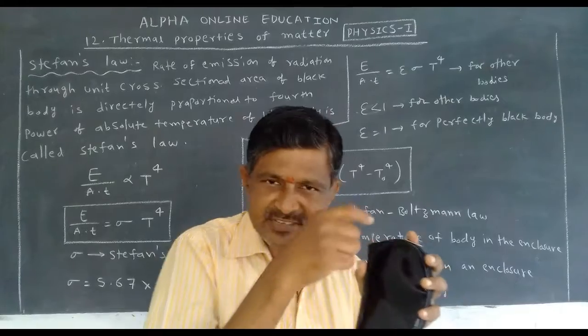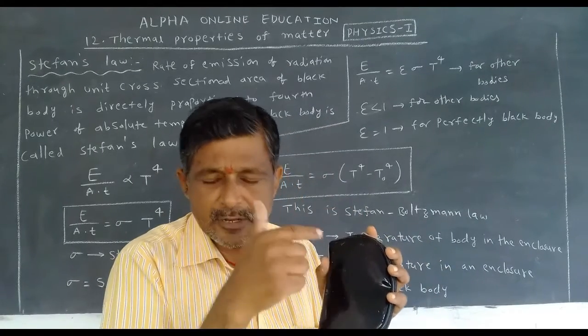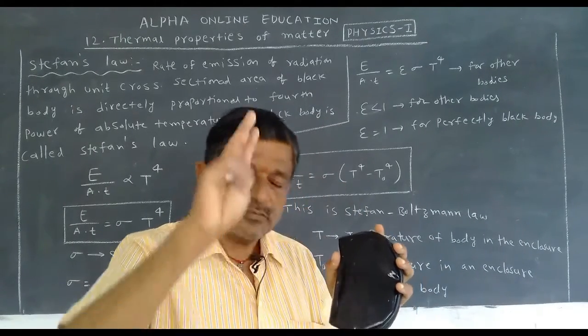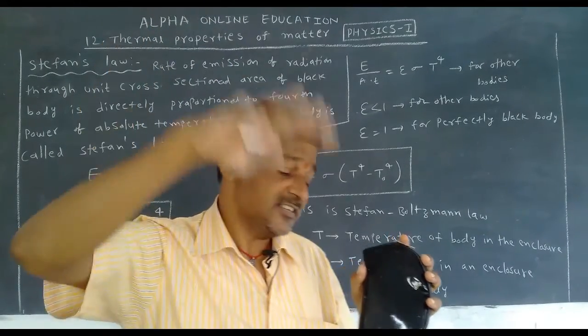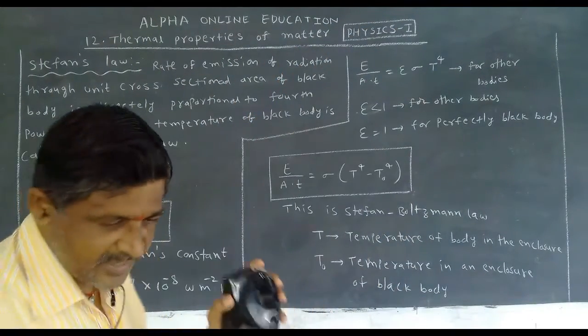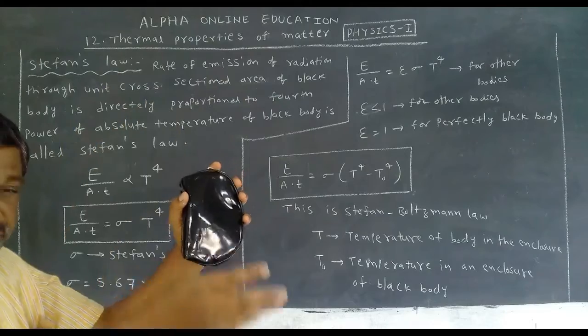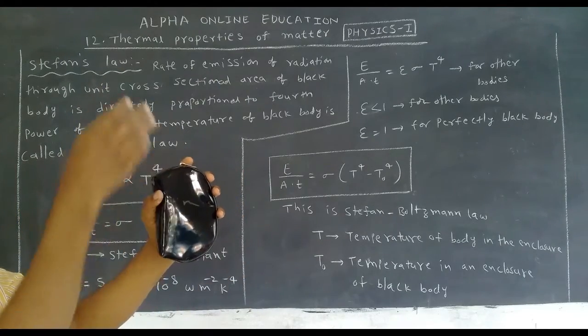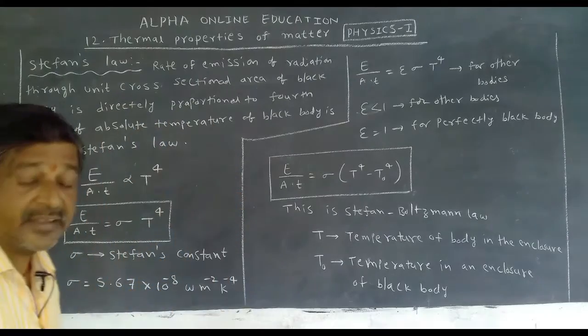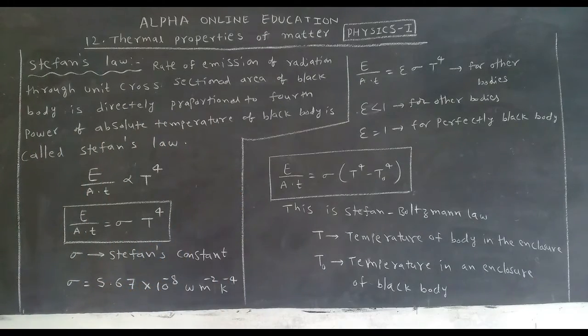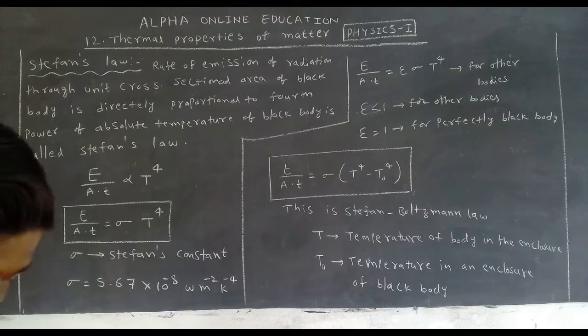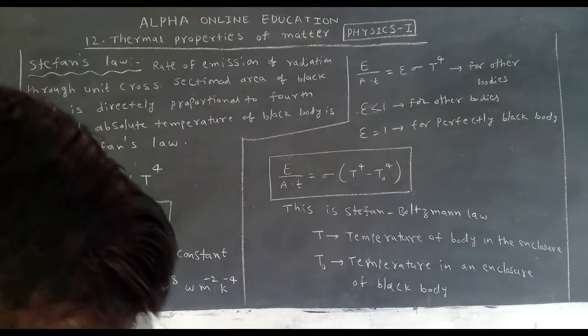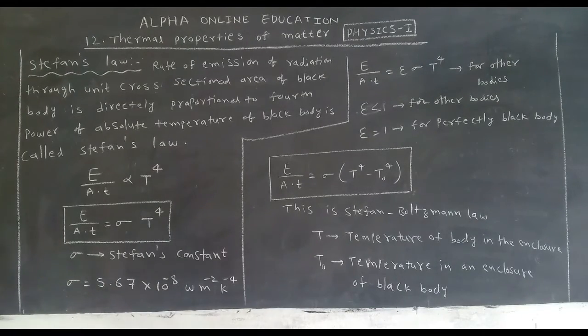As the temperature increases, 20 emits some energy, 40 increases the energy, 60 increases the energy. If the temperature increases to 1000, 2000, 10,000, like that, when the temperature increases, what happens to the emission of energy? It increases. This is mathematically explained by one equation by Stefan. What is Stefan's law?